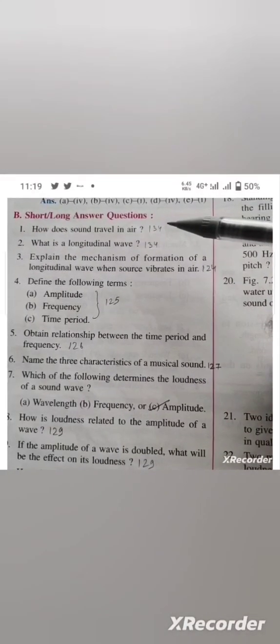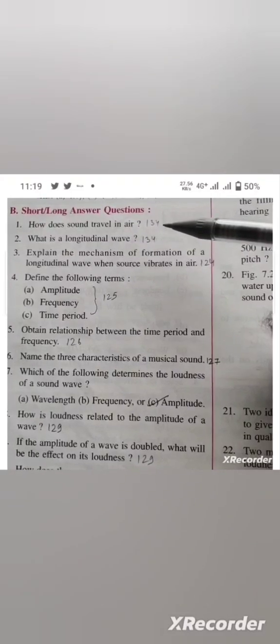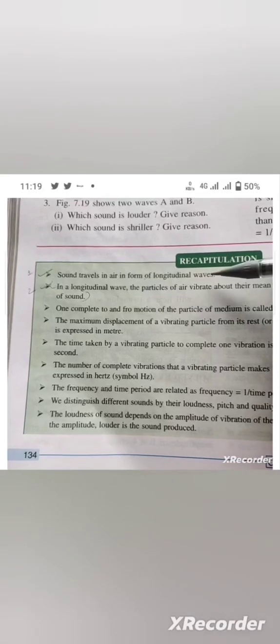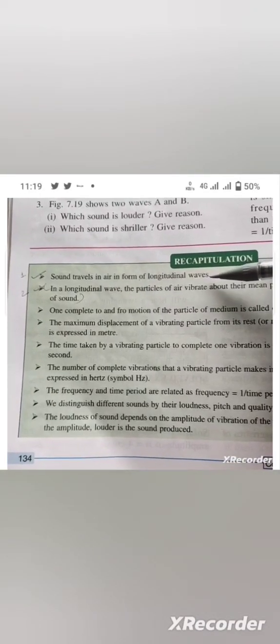Question number 1. How does sound travel in air? Answer of this question is given on page number 134. Page number 134, point number 1. Sound travels in air in form of longitudinal waves.